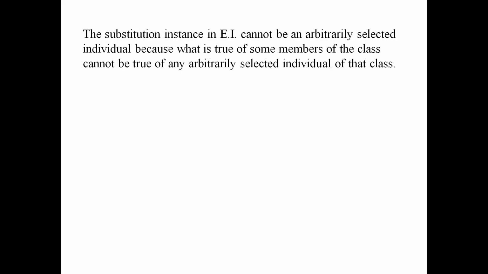The substitution instance of EI cannot be an arbitrarily selected individual, because what is true of some members of the class cannot be true of an arbitrarily selected individual of that class. So what is true of some cannot be true of any.